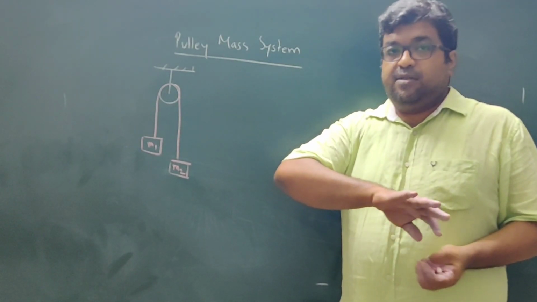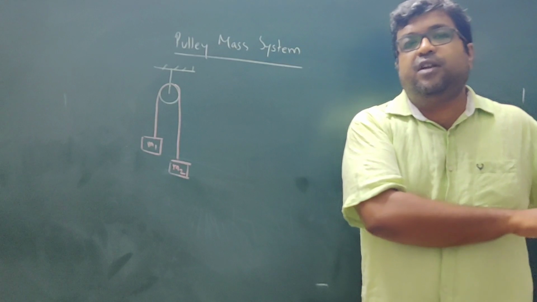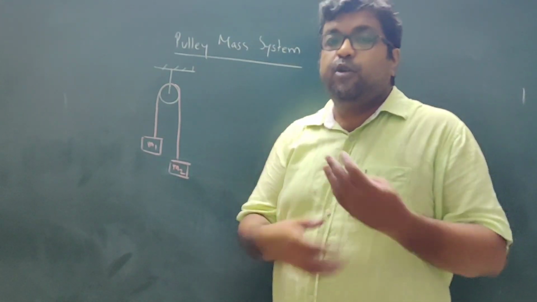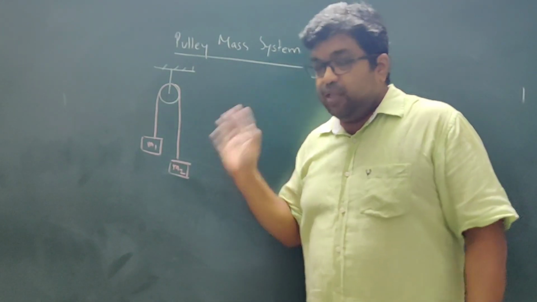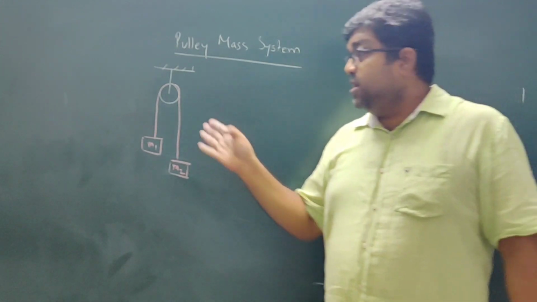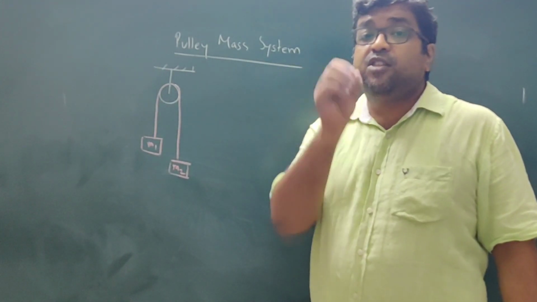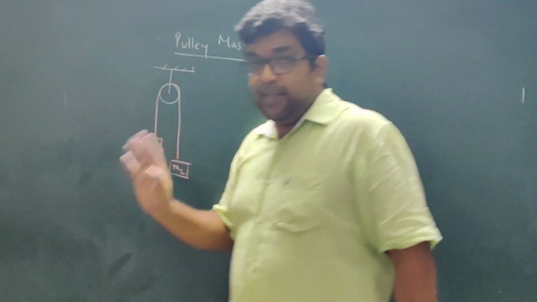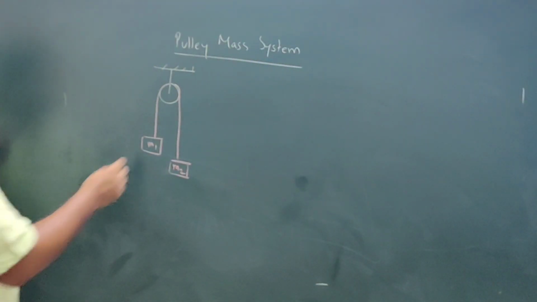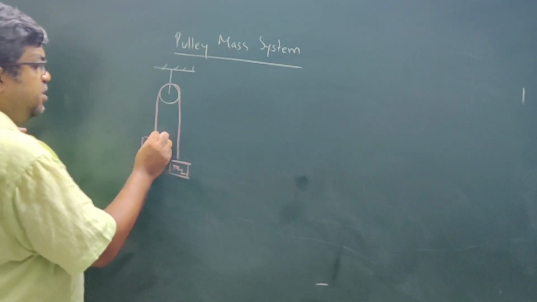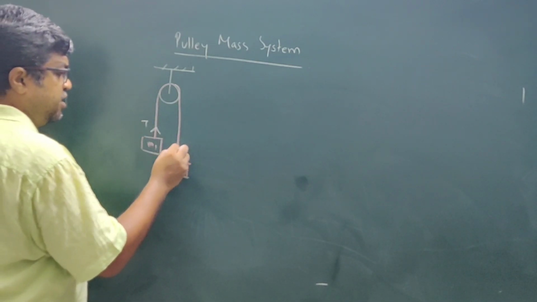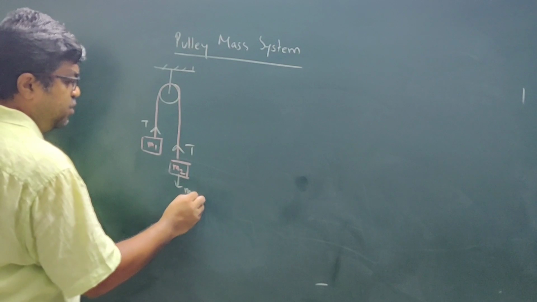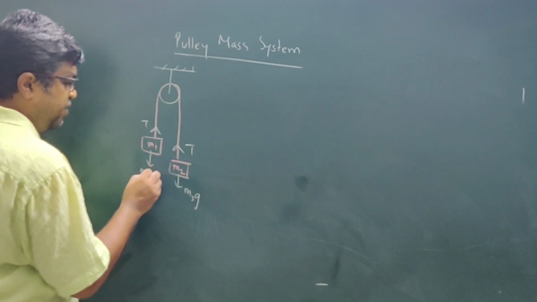If it is having mass, what will happen? Then those things we will learn in rotational motion, because their moment of inertia will also come into play. So in this chapter basically the pulley won't have any mass and there will not be any friction. The pulley is assumed to be smooth. Okay, ideal case. So in that case both side tension will be the same. So here this is tension T, here this is tension T. So this is M2G, this is M1G.